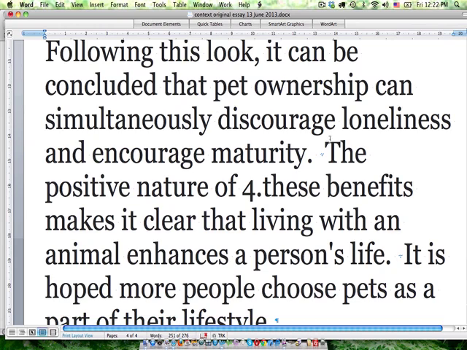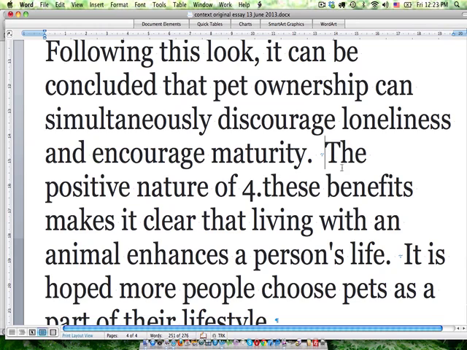But you could have changed this maybe to "these outcomes," because we're talking about pet ownership discouraging loneliness and encouraging maturity. So we could say "these outcomes," or maybe we refer to them as "these ramifications." The positive nature of these ramifications makes it clear that living with an animal enhances a person's life. All these phrases are just ways to link the sentences together, get everything in the essay working together as a team and sticking to a central theme.